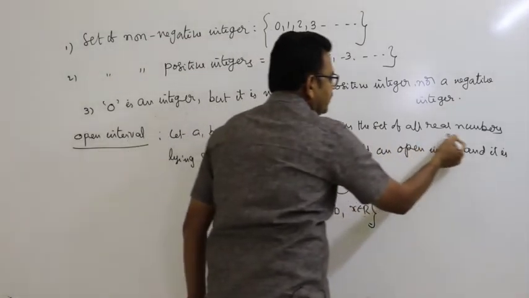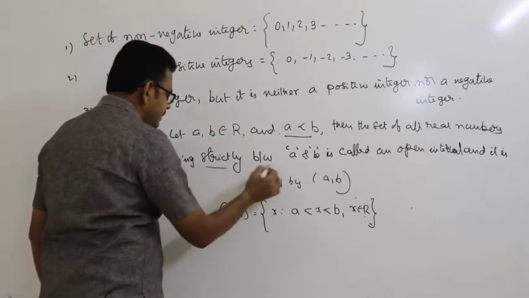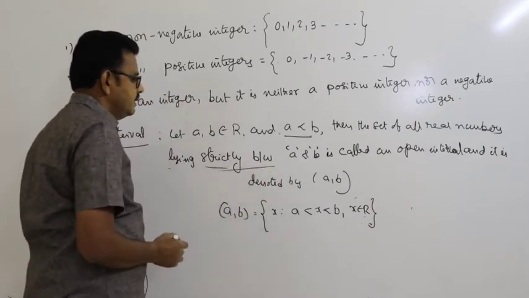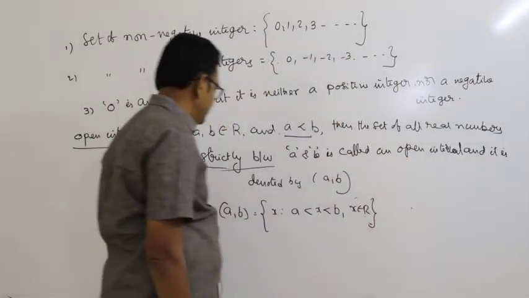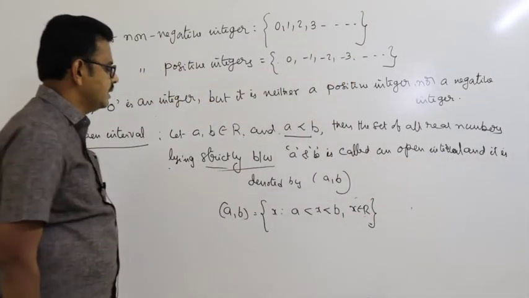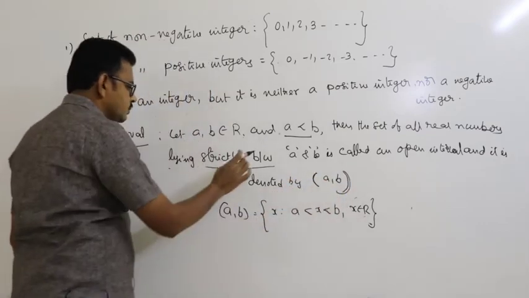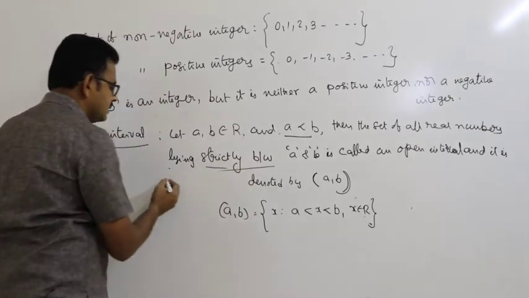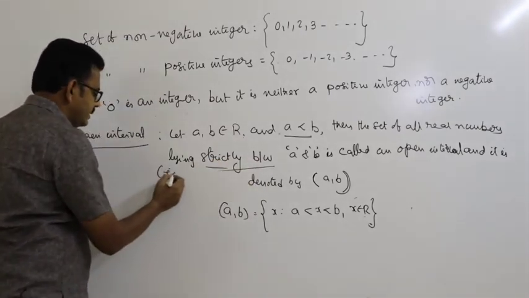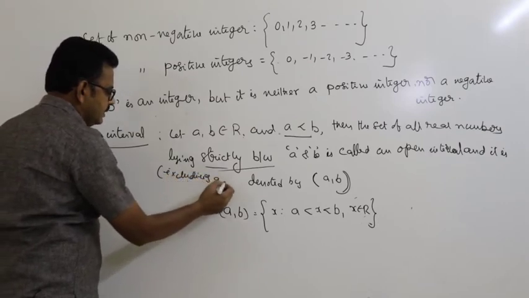Then the set of all real numbers lying strictly between a and b is called an open interval, denoted by a comma b. And strictly between a and b means excluding a and b.